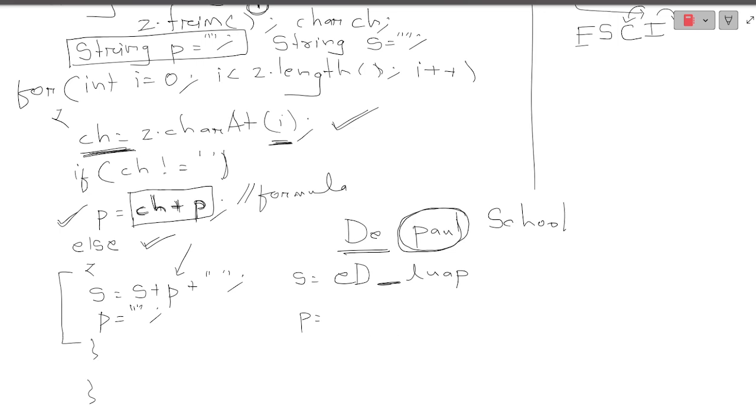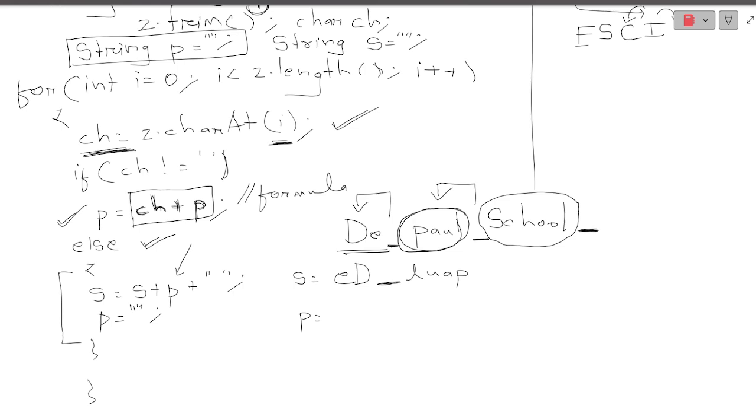So at last, as you can observe, whenever I'm getting a space, what happens? My words are concatenated. See, here I'm getting a space and LUAP is concatenated. But at last, what will happen? I need to reverse this word, whichever is present in the string, but I don't have a space after this.